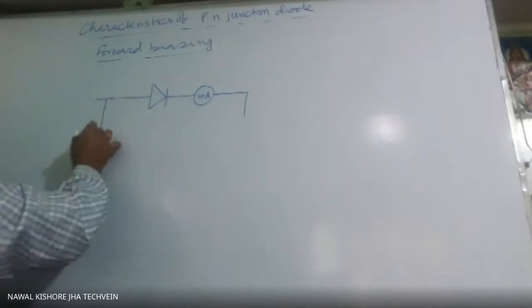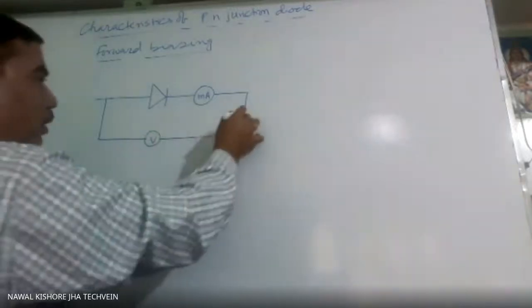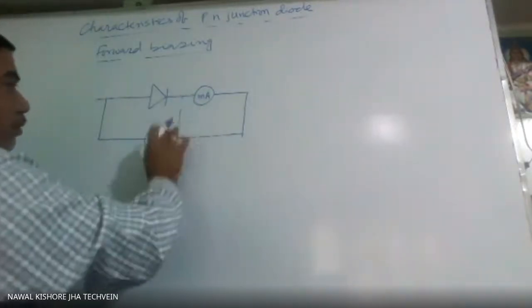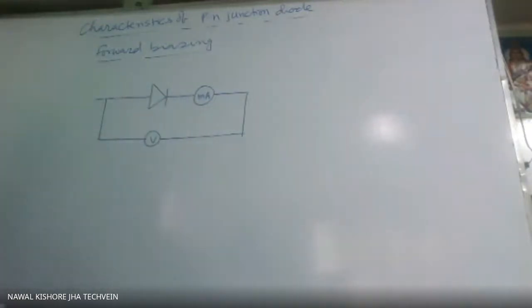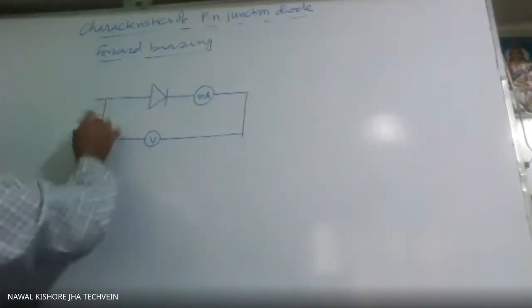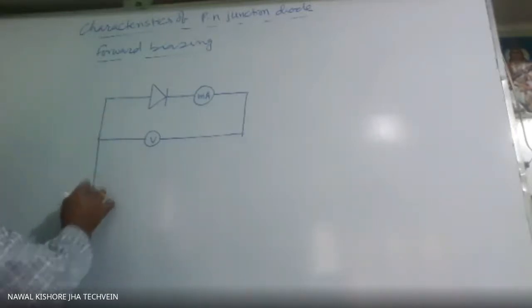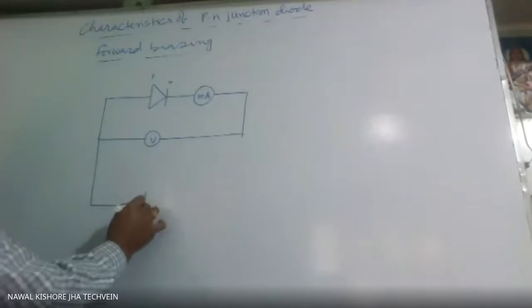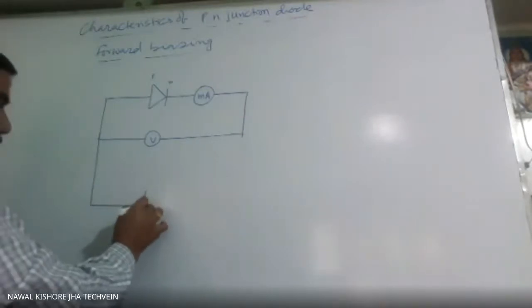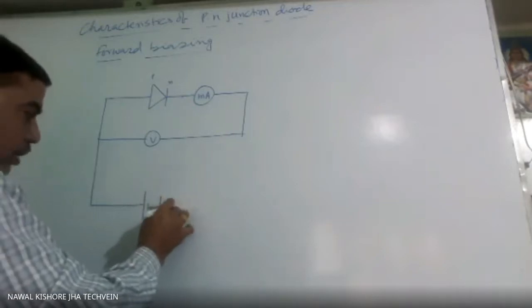We have to measure the potential difference also. You can connect here, no problem. The voltmeter is connected in parallel to this. And this is P-type, this is N-type. So here this side positive, this side negative. Maybe you will be given an electronic battery.